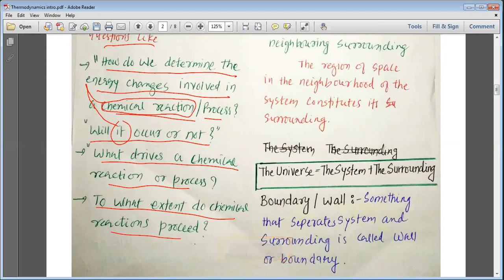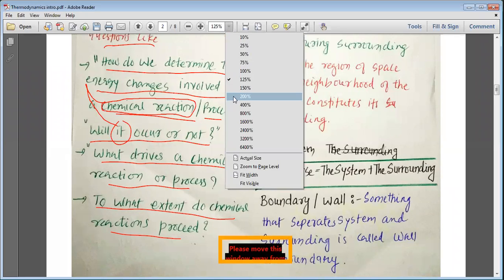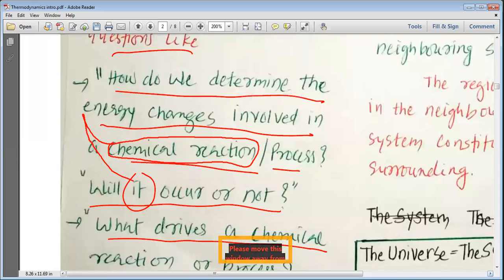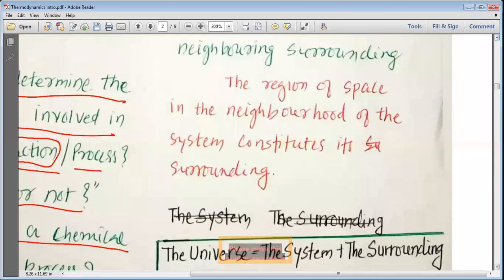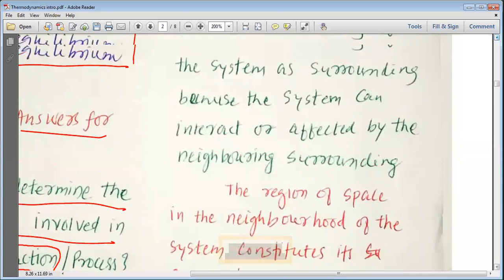That means whether all the reactants will be converted into products, or 50% of the reactants convert into products and 50% do not. That means to what extent, to what percentage, to what quantity do the reactants react with each other and give what quantity of products. That is what we are going to find out by studying this particular chapter.